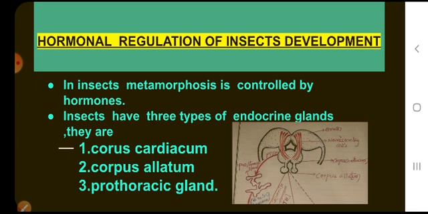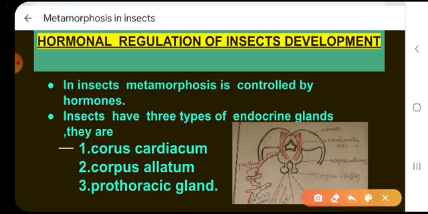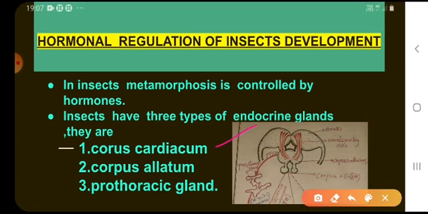Insects have 3 types of endocrine glands. Both processes are controlled by which processes? Growth and metamorphosis. In insects, growth and metamorphosis are controlled by hormones of endocrine glands. Insects have 3 types of endocrine glands. They are corpus cardiacum, corpus allatum and prothoracic gland.